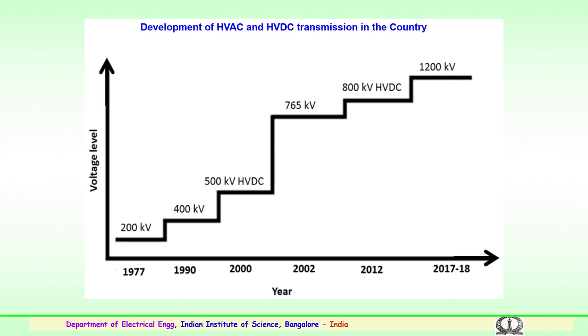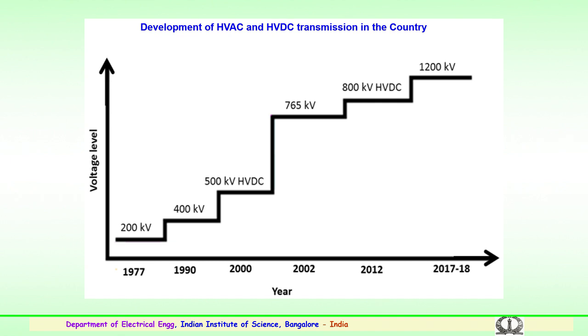Later, HVDC was adopted in the 90s or late 90s, then between 95 and 98 a lot of experimental work was carried out for 800 kV, that is, 765 kV operating voltages. The first line in the country, from Kishanpur to Moga, was commissioned somewhere in 1998, where the 765 kV transmission network was established in the country.